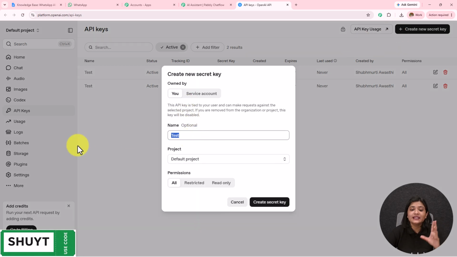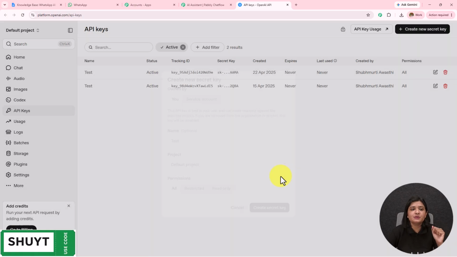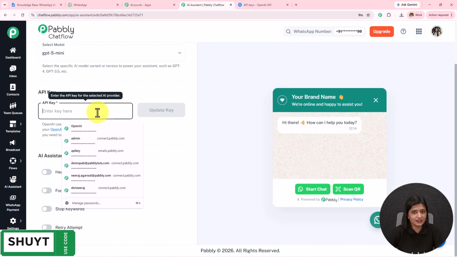First you have to provide the key name. So let's say the key is test. The project will be default project. The permission will be all, and then you simply have to click on this create secret key. A new API token will be provided to you, which you have to copy and paste over here.